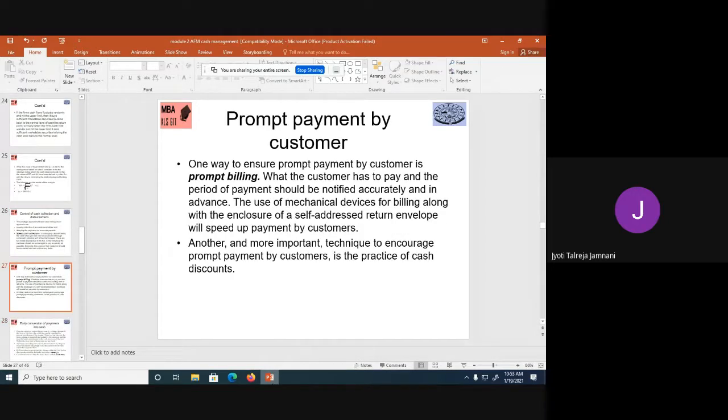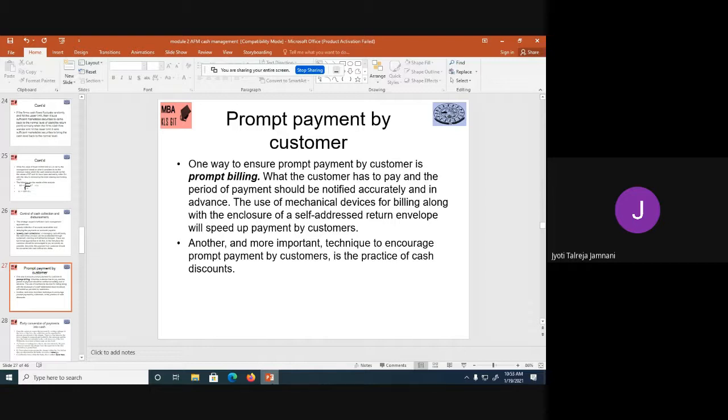One way to ensure that the customer will pay early is prompt billing. If you give the bill to the customer as soon as he purchases the goods from you, it will be very easy for him to make the payment. And you can also give the bill with an enclosed self-addressed return envelope where he can put his check and send it to us. So the payment can be made at speed.